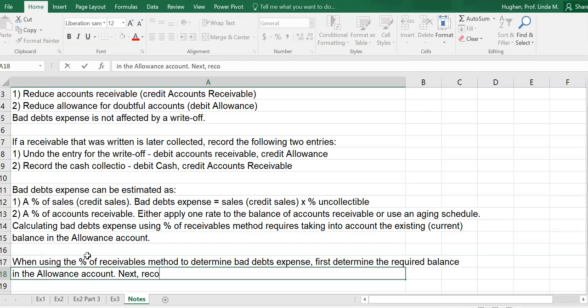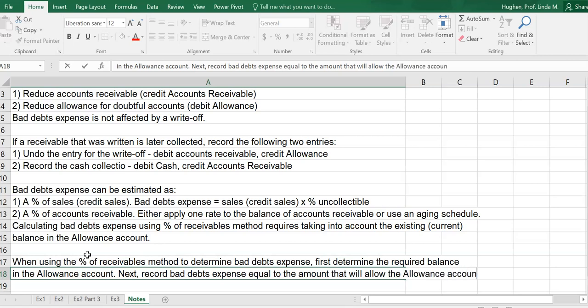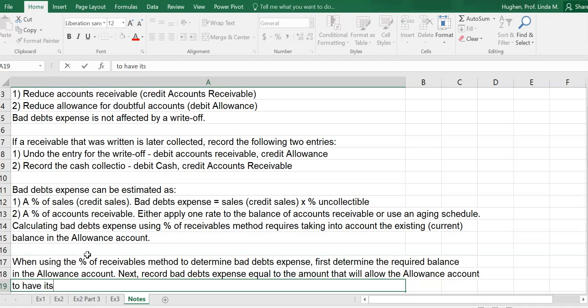Next, record bad debts expense equal to the amount that will allow the allowance account to have its required ending balance. What do we need to get it there to its required ending balance?